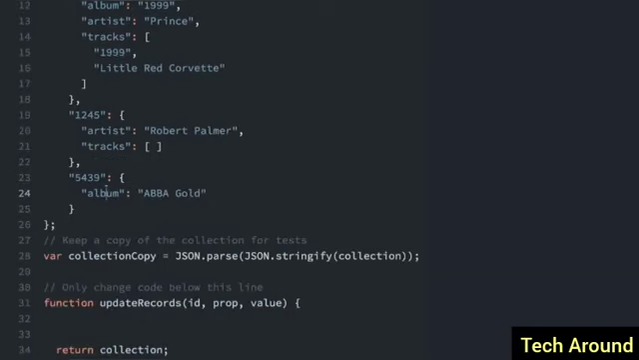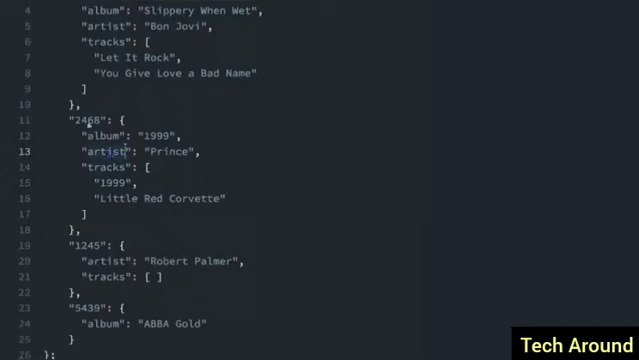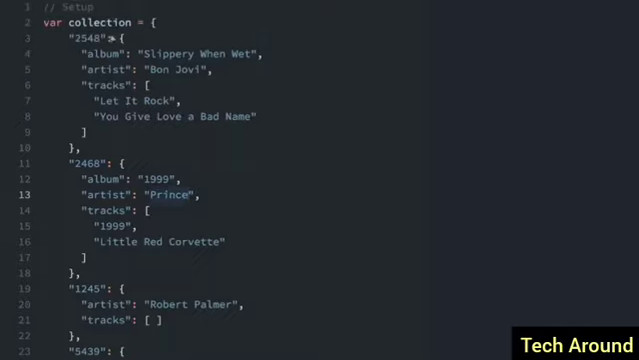And we are supposed to create this updateRecords function where we can pass in the ID, the property, and the value, and it's going to update our record collection with the property and the value. So for instance, if we pass in the ID 2468 and we put the property artist, and if we set a different value like Quincy or something like that, then we should update this whole object.